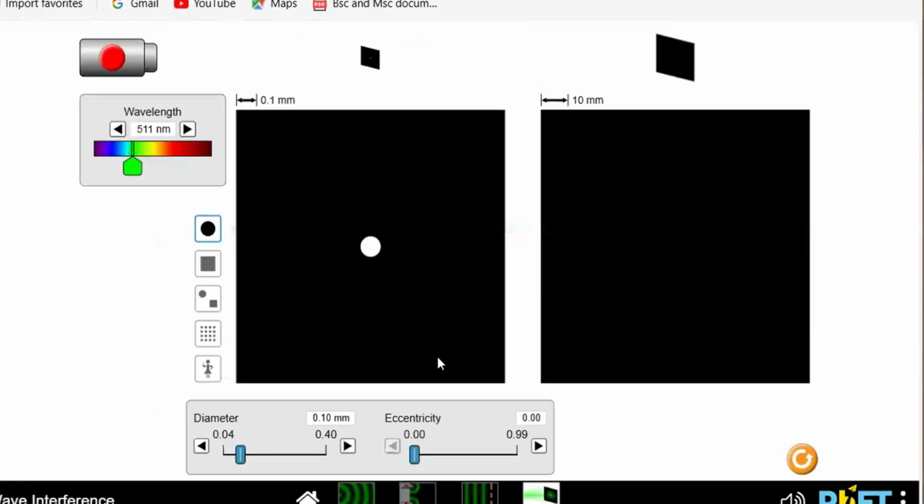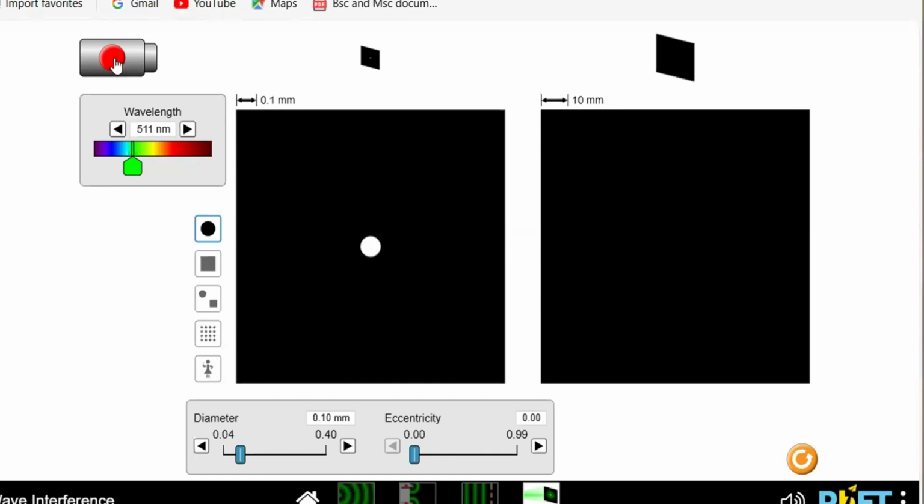The other basic topic is diffraction. As we have seen in the definition, diffraction is the spreading of a light wave at the corner of an obstacle or when it passes through a narrow hole. Here we have two black screens.